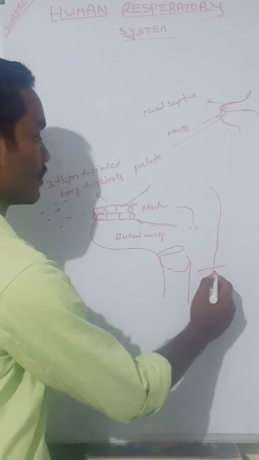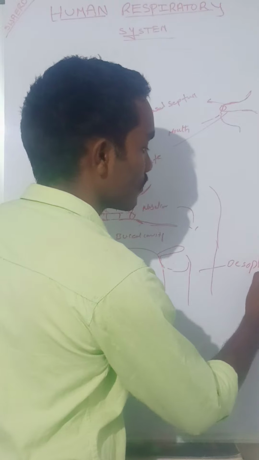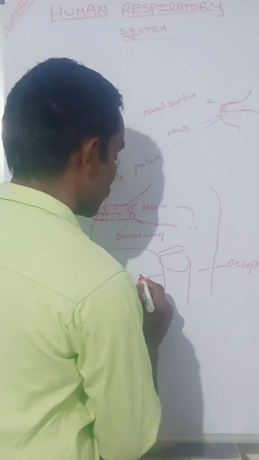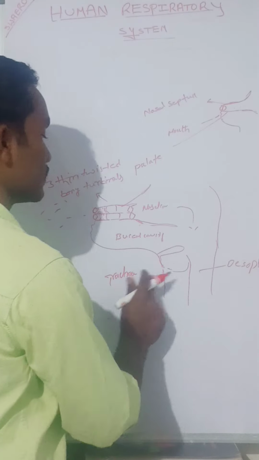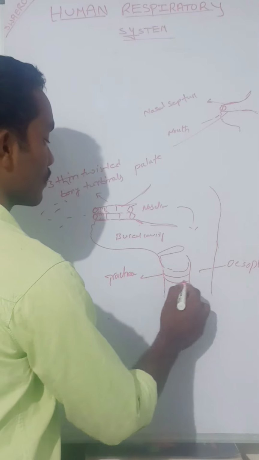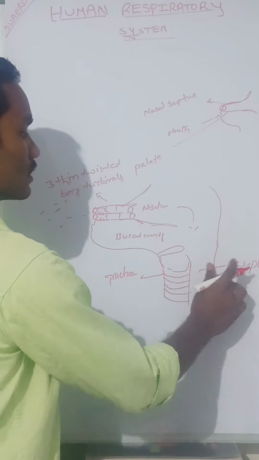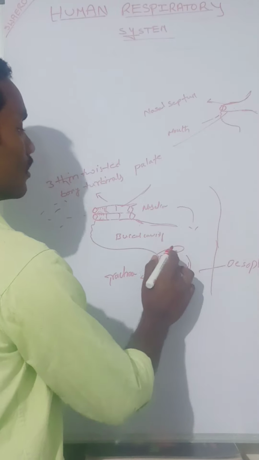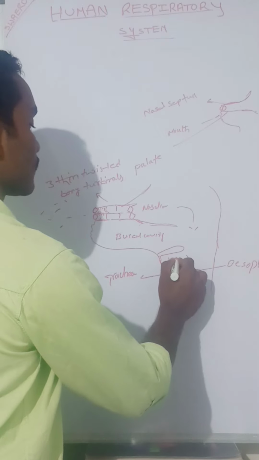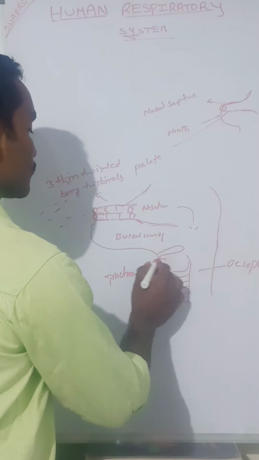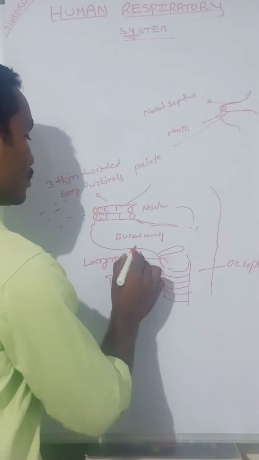This is the esophagus. It is the trachea. This is the esophagus, and this is the trachea. This is called the larynx.